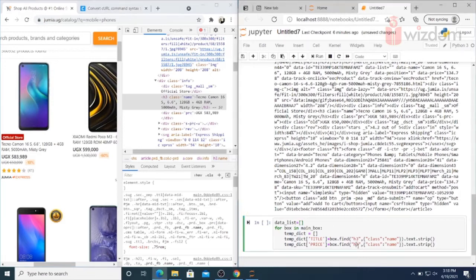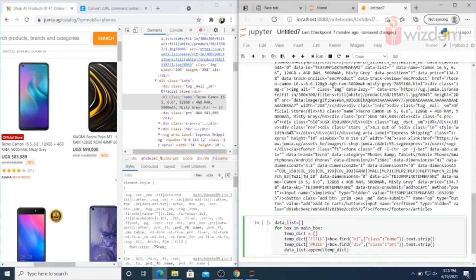So instead of h3, the element is div, and the class, as I told you, is prc. Then data list dot append, so it will add all the 40 items from the temp dictionary.